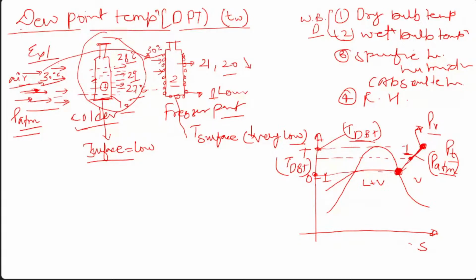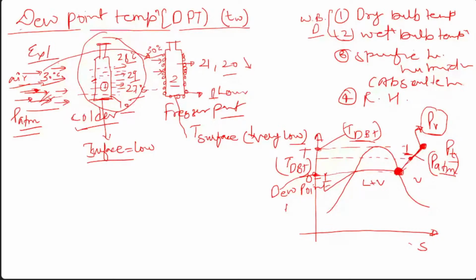Whatever the vapor part in the existing atmospheric air, it will start to condense, and this condensation leads to water droplets over the surface. So this surface temperature is below that, or we can say initially, at least, this temperature is known as the dew point temperature.